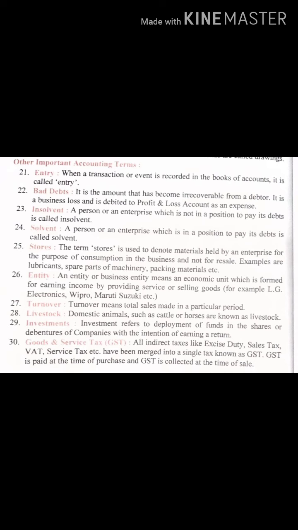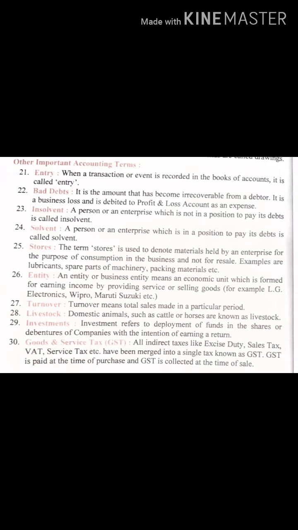Now what do you mean by entry? When a transaction or event is recorded in the book of accounts, it is called entry. So any transaction you are recording in the books of account, we call it an entry. We are doing entry.